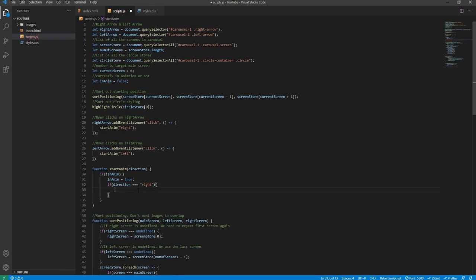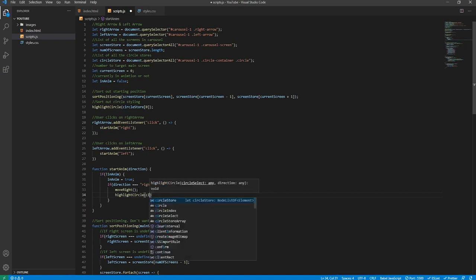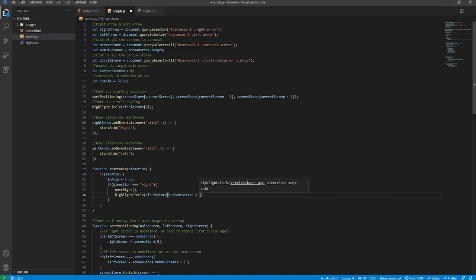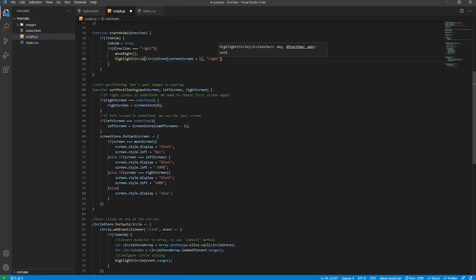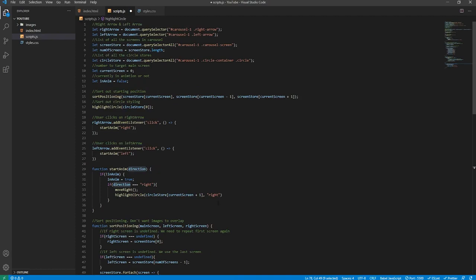then we want to trigger some moving right animations, and we'll trigger a method which I haven't created yet called move right, and we'll also highlight the circle. Now we can do this because we have created this method. So we'll say circle store current screen +1, and we will pass in right. So remember that direction argument in the highlight circle? Well, this is basically what it is. We'll complete the logic for that soon.